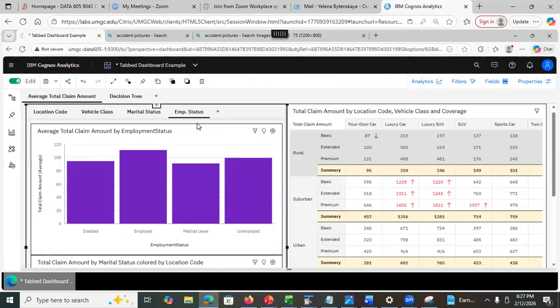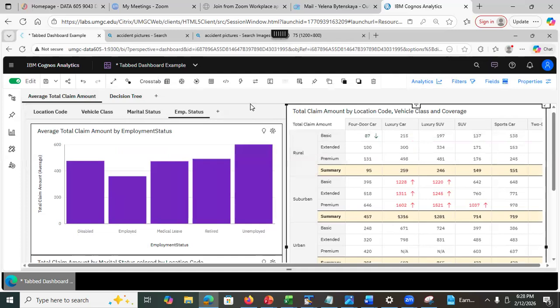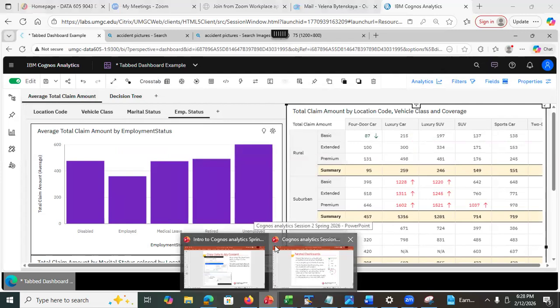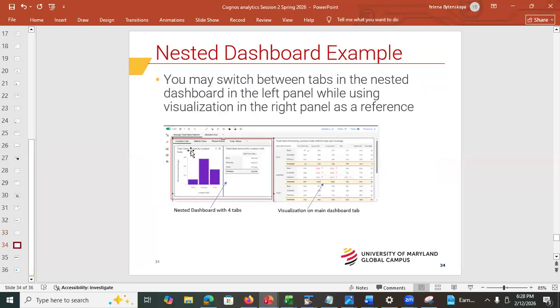But data points are connected. All of these guys here are on the same tab of the outer dashboard. That's why. Okay, this works in a very interesting way. Sometimes I want to be applying filters in one, and I want to keep this guy here as a reference. And you can have up to 3 levels of nesting, okay? So what I did was I spelled it out for you in a slide. This is the widget, located where you would use it if you want to try this thing. This is just an example. I put an example here.